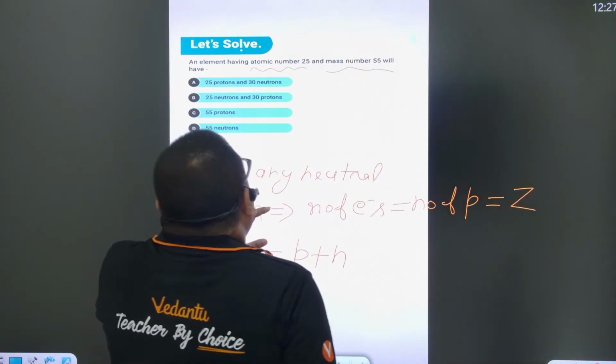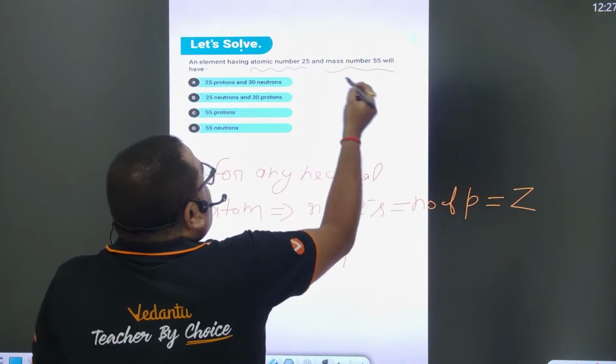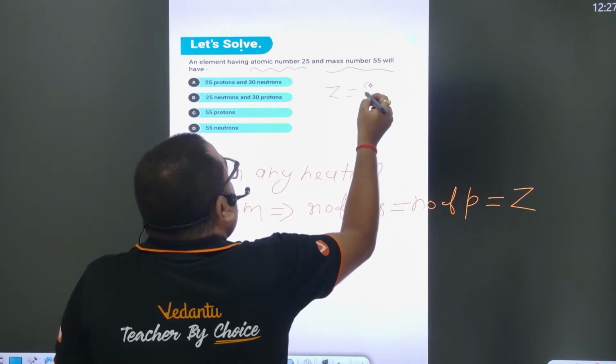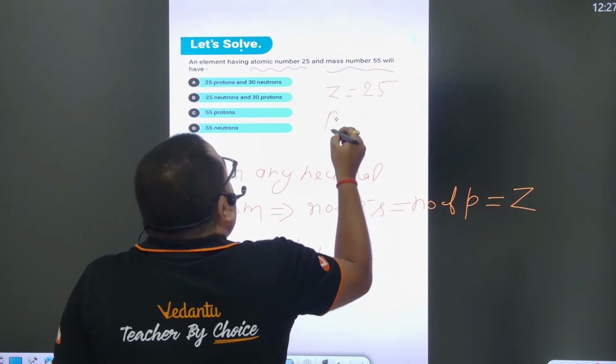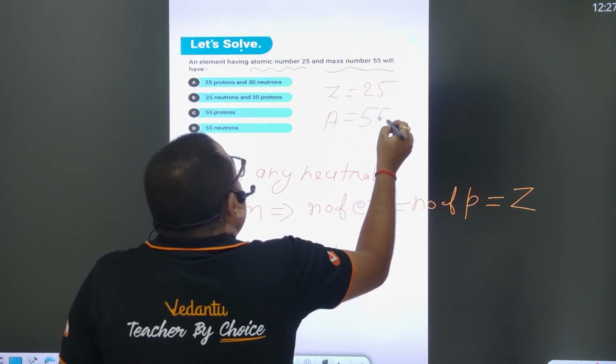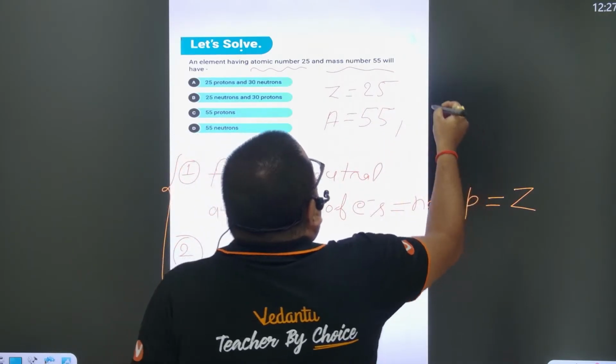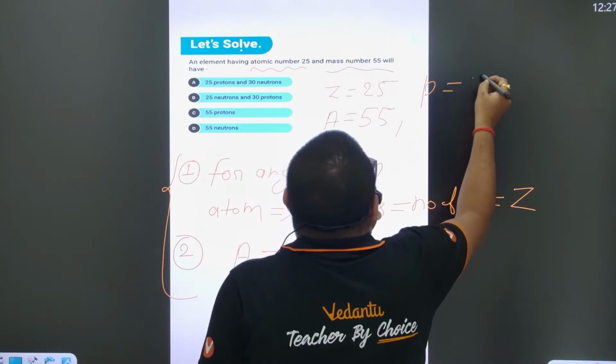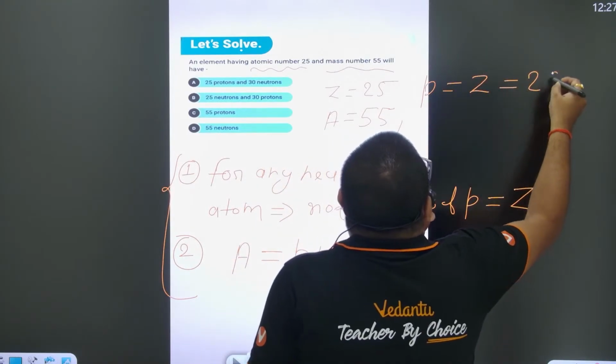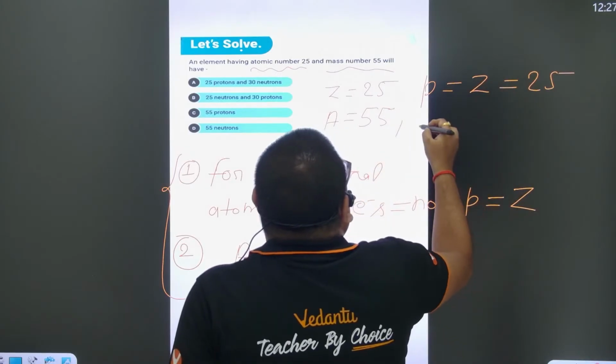Here the atomic number Z is given as 25 and the mass number A is given as 55. Number of protons is equal to Z, which is 25, right? And how many neutrons?